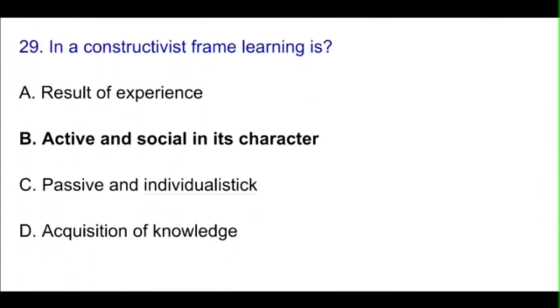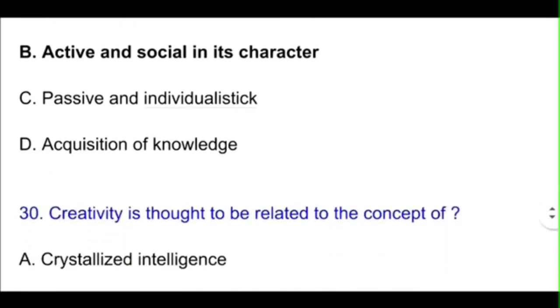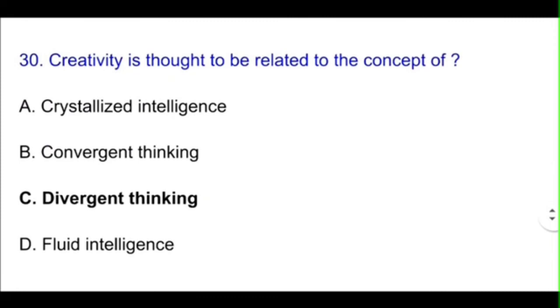Question number 29. In a constructivist frame, learning is option B, active and social in its character. Okay, B will be the correct answer, active and social in its character. So last question for today's video.